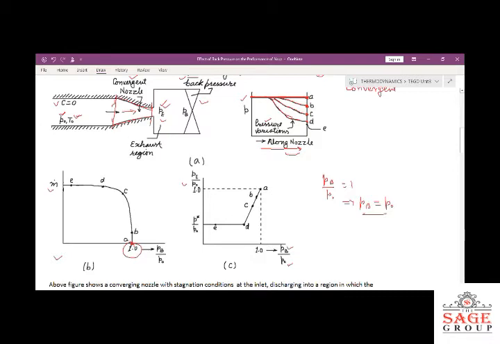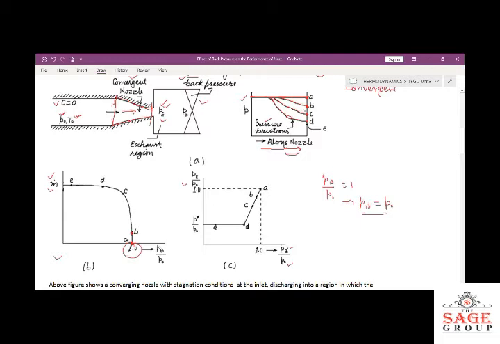Now, if we go upward, we get point B. On this vertical axis, we are showing the mass flow rate. So at point A, where the value of PB by P naught is 1.0, there is no mass flow rate. Mass flow rate m has the value 0 at this point. But corresponding to this point B, we have slightly reduced the pressure. Here we have slightly reduced the pressure at the exit side, or the back pressure.